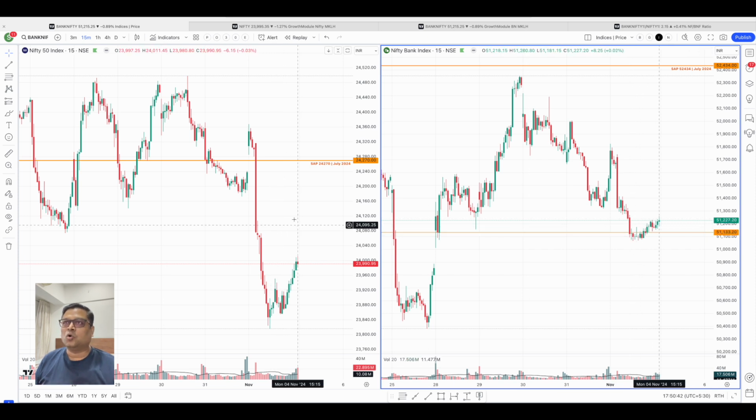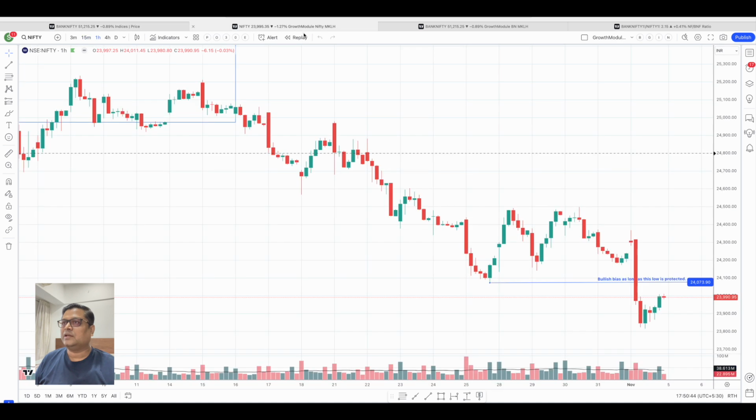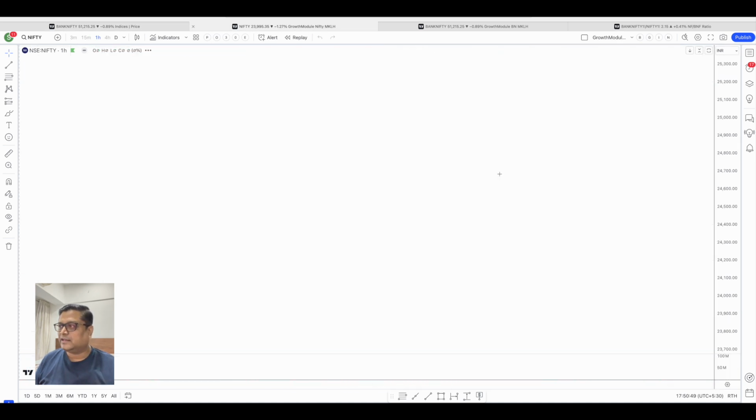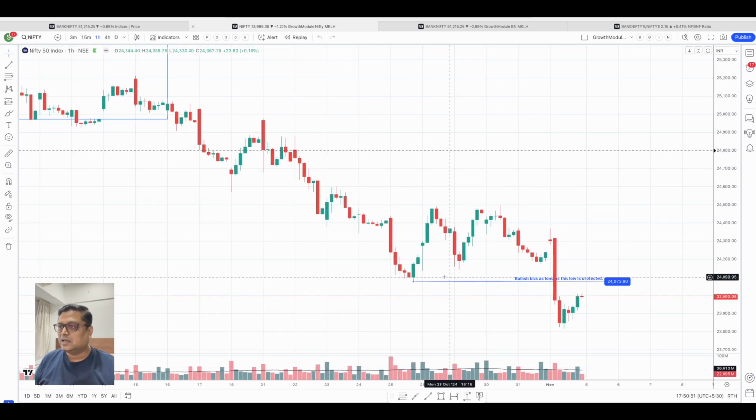Now if we go to the Nifty chart quickly, I had categorically given a bullish bias: as long as this low is holding, we'll have this bullish bias. Now this low has been broken in today's first candle. This is the Muhurat trading candle, and this is today's first candle. After this candle was taken out, the bias has turned bearish.